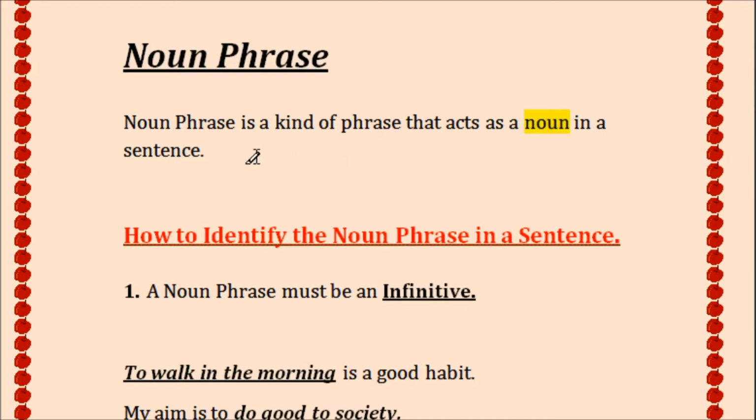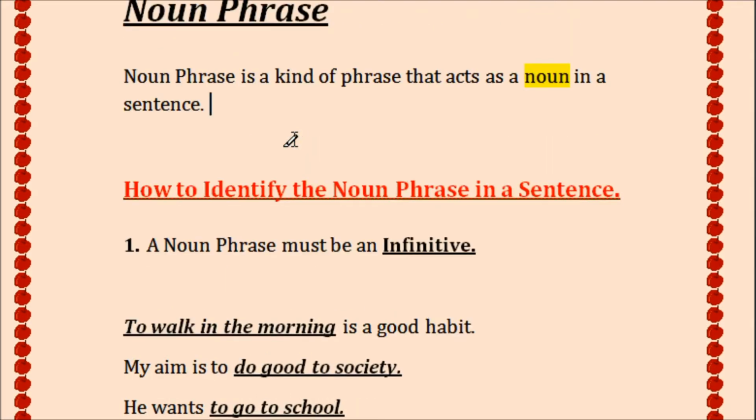But whenever someone asks me to choose whether it is a noun phrase or any other phrase, we cannot identify properly what the phrase is. So I have given a part here: how to identify a noun phrase in a sentence.